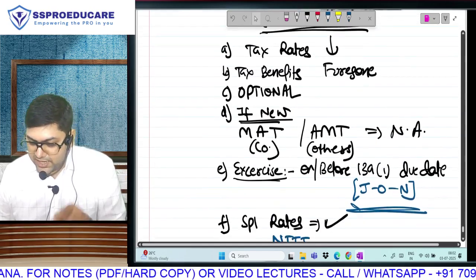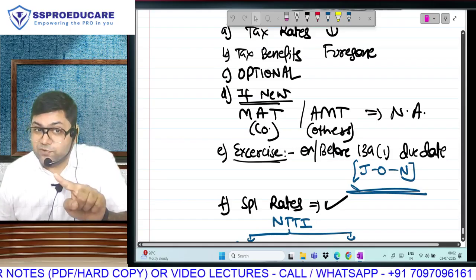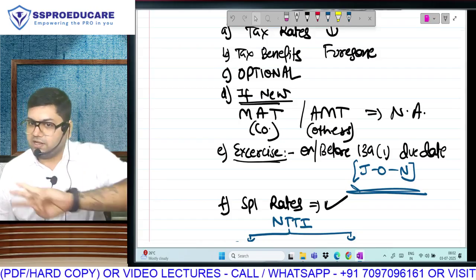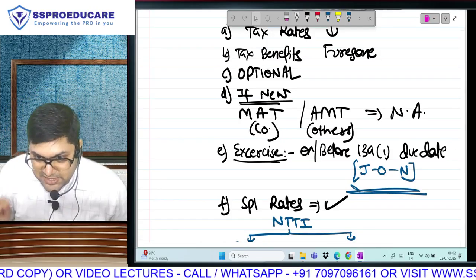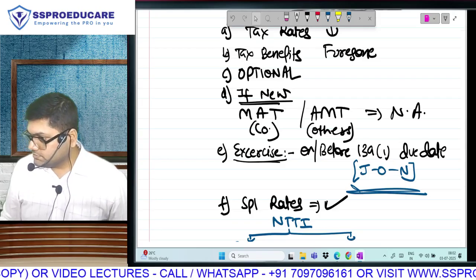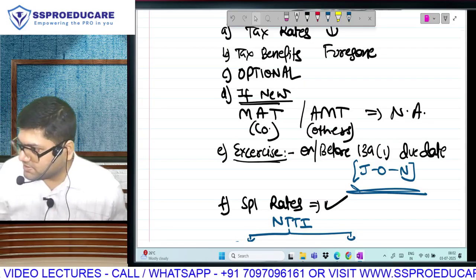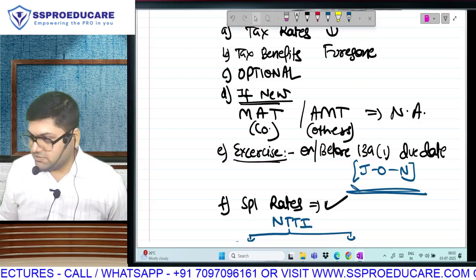And these 6 points, I repeat, are common whether it is new regime for company, new regime for individual, or new regime for cooperative society. In all the sections, compared to old regime, their tax rate will be lower. Second, for getting the lower tax rate, they will have to forego certain exemptions. Third, the regimes are optional.